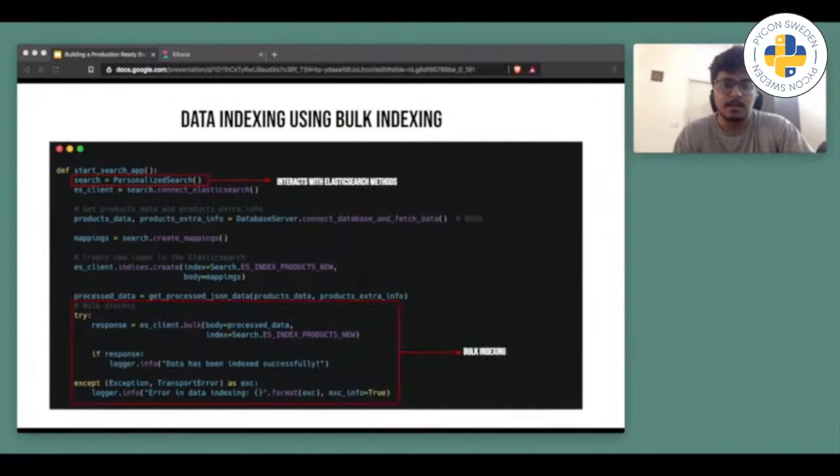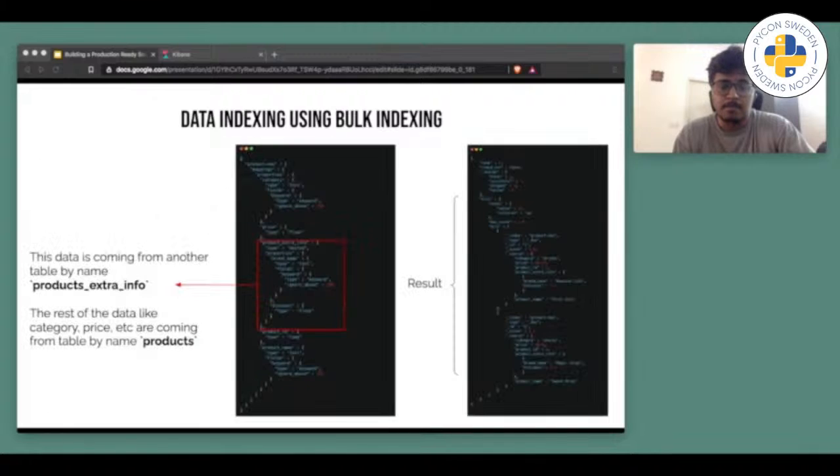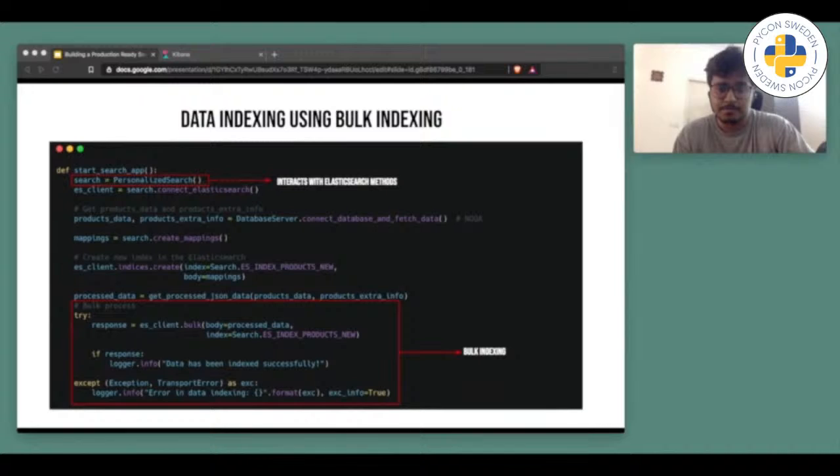Then we get and process the data from the database from the two tables as I defined. Once mappings are defined, we perform bulk indexing. This process creates the index with the mappings and populates all the aggregated data in the form of documents in Elasticsearch.